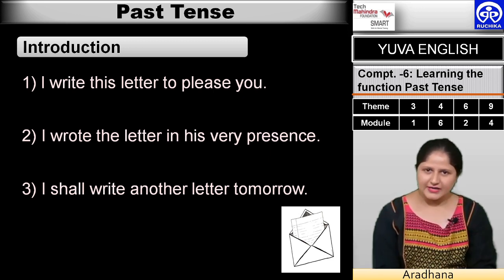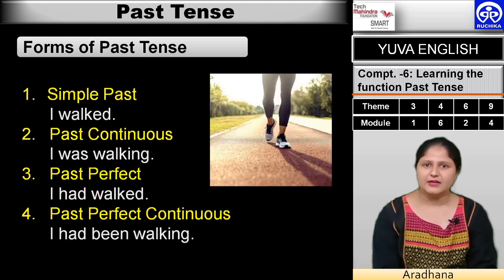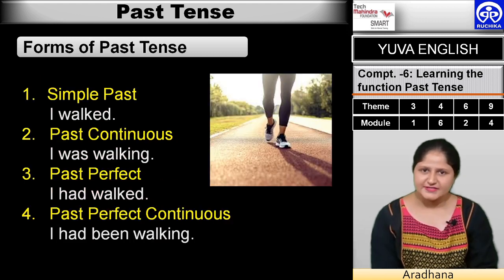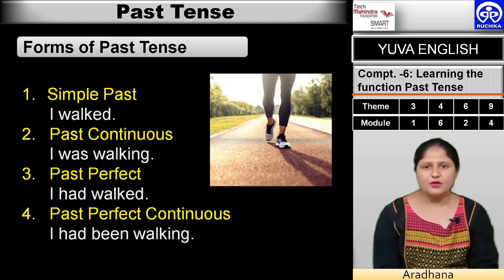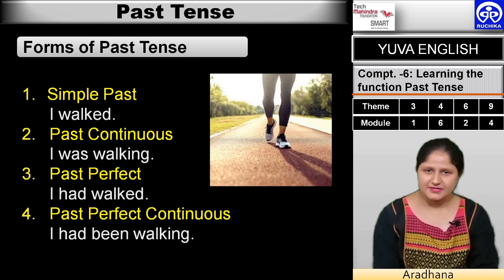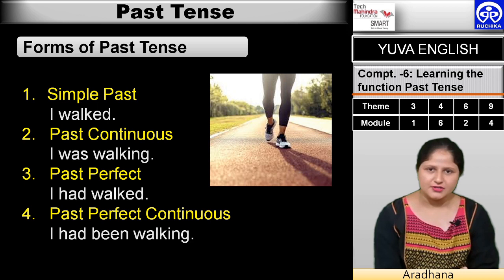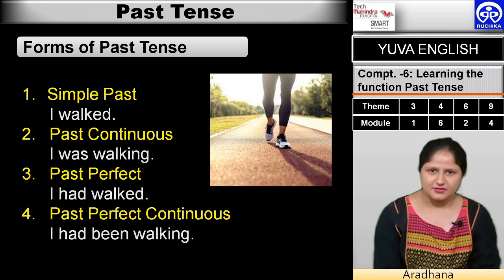Moving on ahead with the proper form of past tense. Let us read the sentences one by one and also learn about the four forms of past tense. The first form of past tense is simple past. The second form is past continuous. The third form is past perfect, and the last form is past perfect continuous.